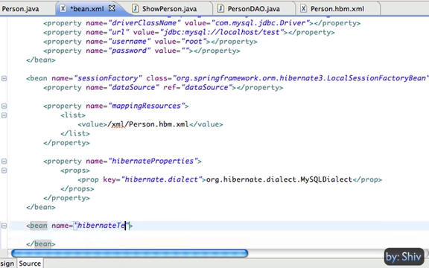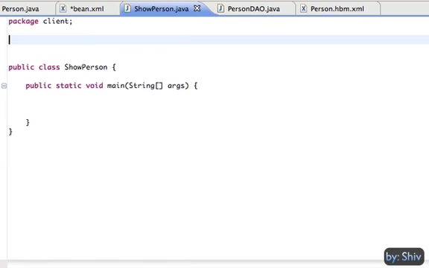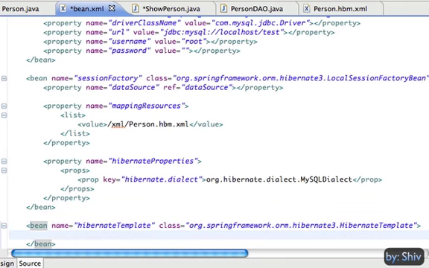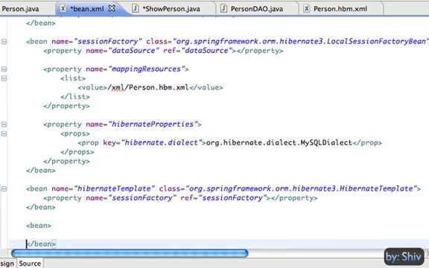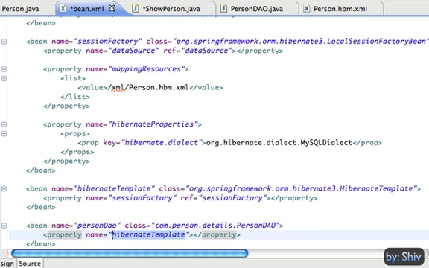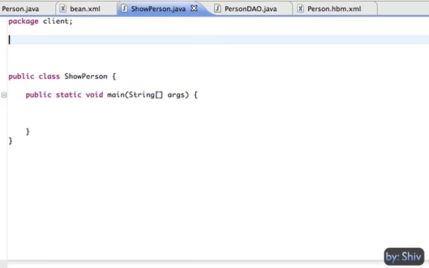For that, first we declare a bean named hibernateTemplate of class HibernateTemplate and set the property sessionFactory of it with the session factory bean we declared above. At last, we create a bean of the person.dao class by name person.dao and set the property hibernateTemplate of it with the bean hibernateTemplate we declared above. So every setup to access the database using Hibernate template is done.